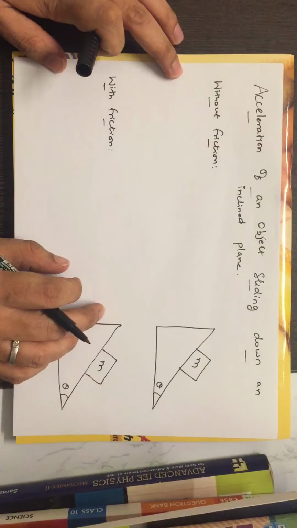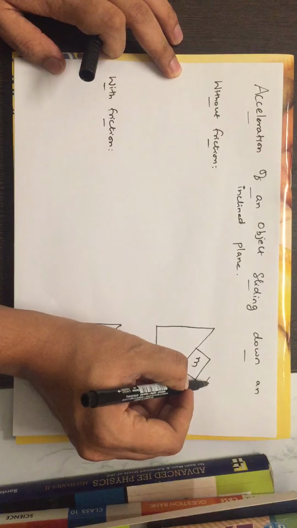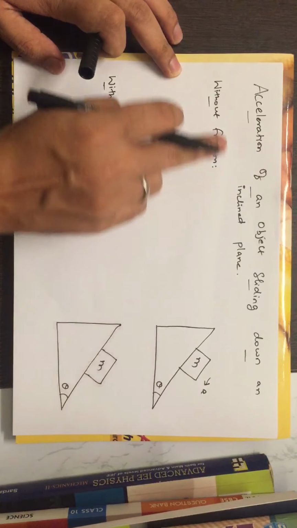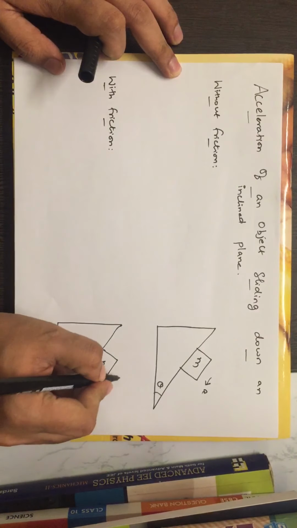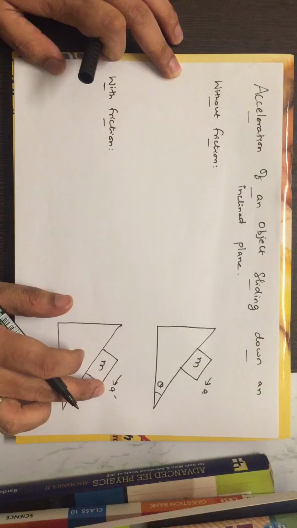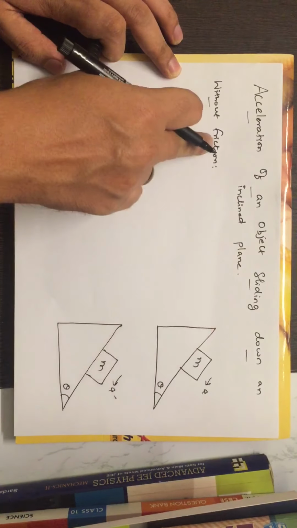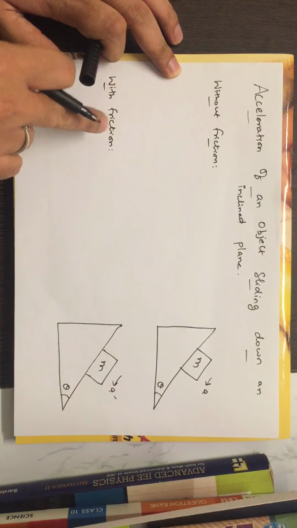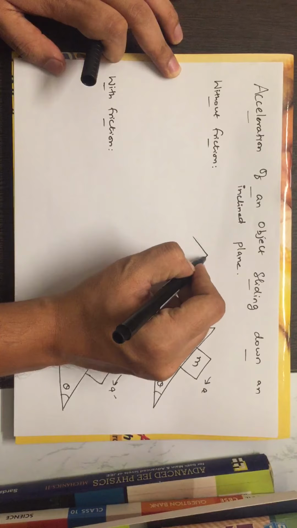So what we are going to do in this topic is we will try to calculate what is the acceleration with which this block will slide down when there is no friction present in the object, and what is the acceleration with which this block will slide down when, let me call it as A dash. Okay. Our work is to find out what is the value of A and A dash. A is when the object is sliding without friction, A dash is when the object is sliding with friction. First, let's look at the free body diagram of it.